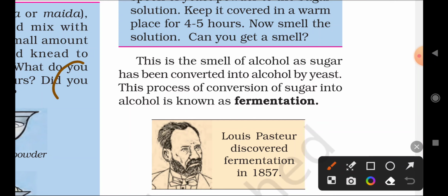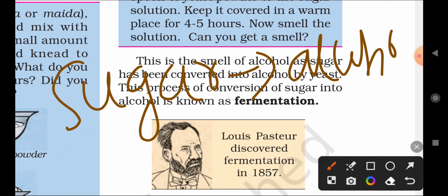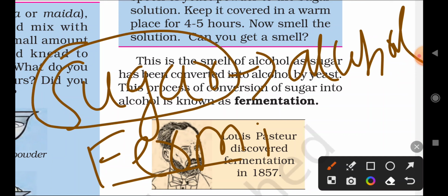Remember that. Sugar is converting into what? Alcohol. This method is called what? Fermentation. Remember that. What is fermentation? Sugar is converting into alcohol, and this method is called fermentation. Fermentation was discovered by whom? Who invented or explained it?